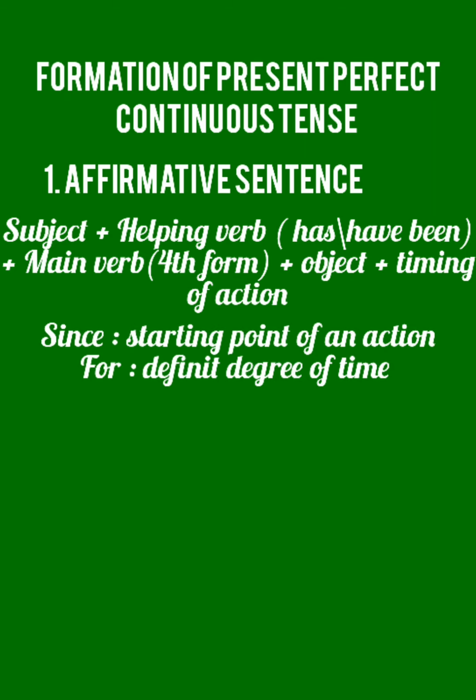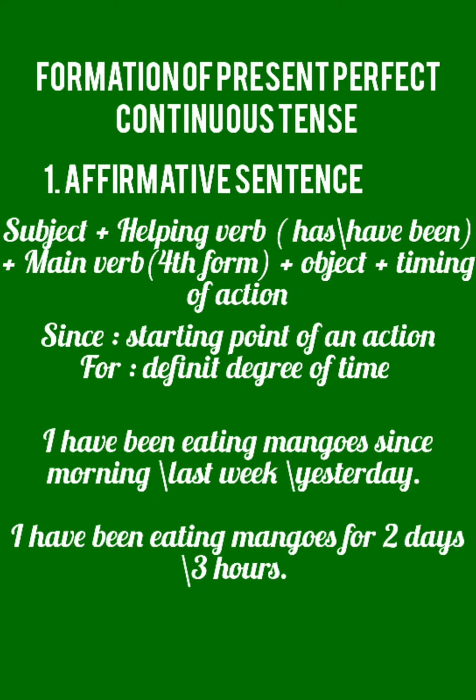If the starting point is given, then we use since, and if the definite degree of the time is given, then we use for. From these examples, I will make it clear: I have been eating mangoes since morning, last week, or yesterday. In this sentence, we have given only the starting point of the action. That's why we use since for expressing this time. And in the next example, we have given the specific degree of the time, 2 days or 3 hours. That's why we use for expressing this time. I hope you all are clear about the affirmative sentences of the present perfect continuous tense.